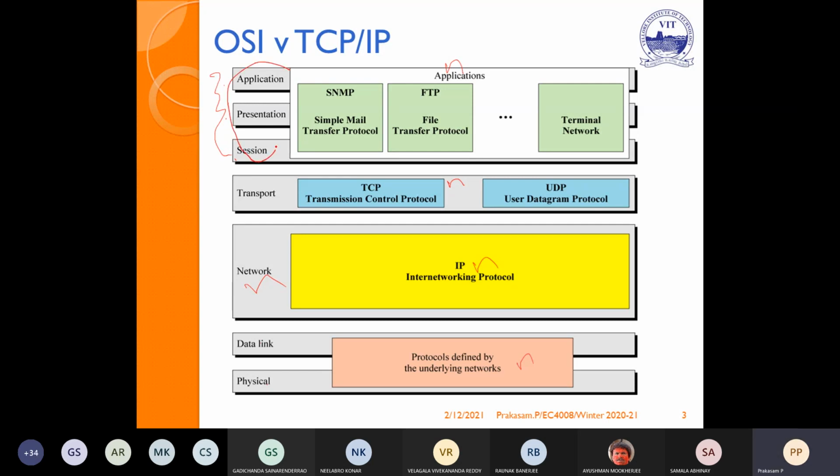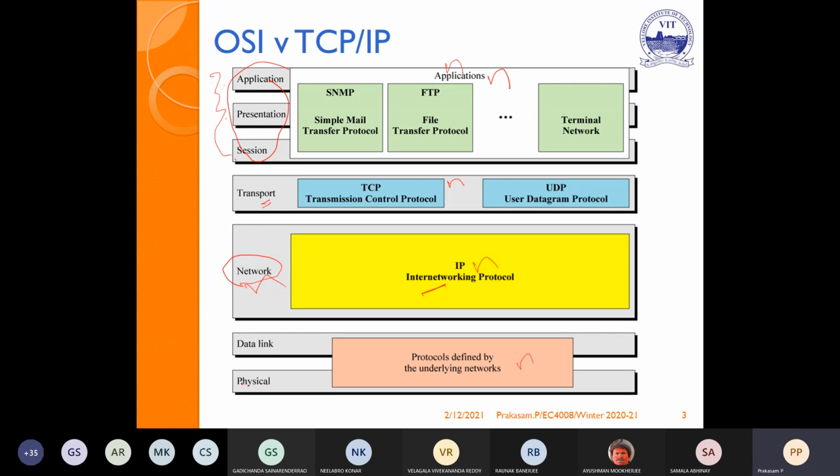The functions of all these three are taken care of by the application layer in the TCP/IP model. The transport layer is the same thing. The function of the transport layer in both OSI and TCP/IP is the same. The network layer in OSI is called the internet layer in TCP/IP, because they used it only for the internet purpose. That is the reason it is called the internet layer in TCP/IP.